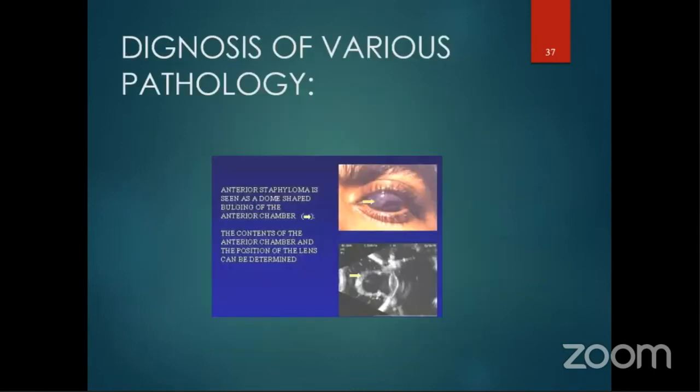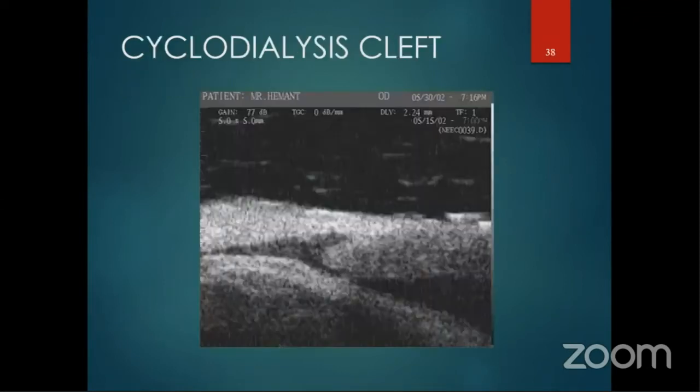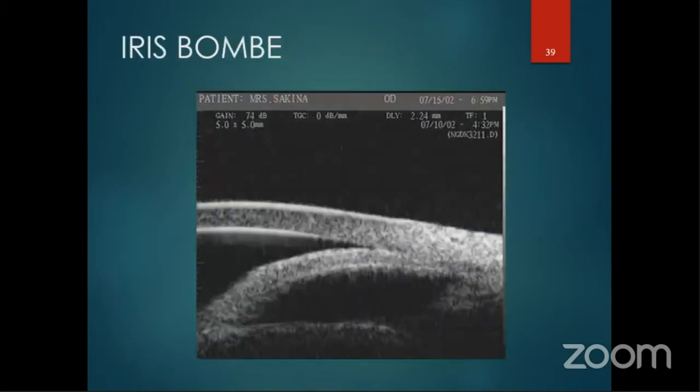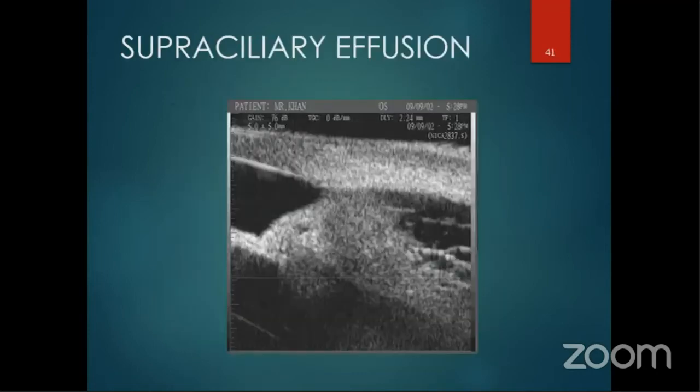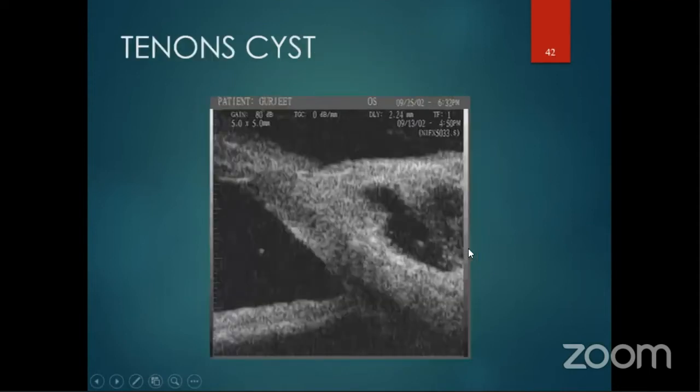This is a case of anterior staphyloma. You can classically see a staphylomatous outpouching of the cornea and anterior surface. This is a case of cyclodialysis. This is a case of iris bombe, where you can see the elevation of the iris and total closure of the angle. This is a case of an iris tumor. This is a case of supraciliary effusion. Here you can see cystic spaces in the supraciliary area. This is a case of a